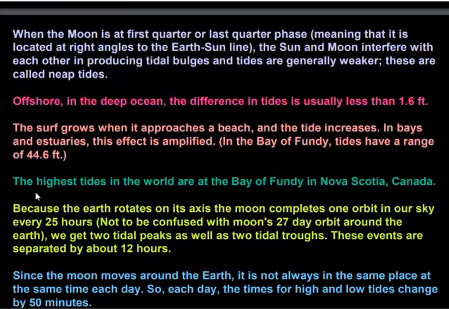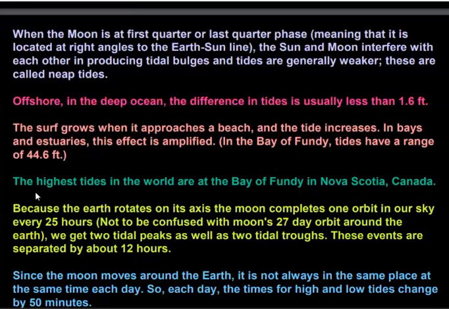because the earth rotates on its axis. The moon completes one orbit in our sky every 25 hours, not to be confused with the moon's 27-day orbit around the earth. This is a rotational time period, because we get two tidal peaks as well as two tidal troughs.